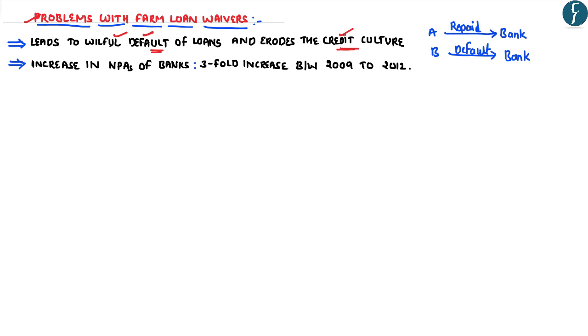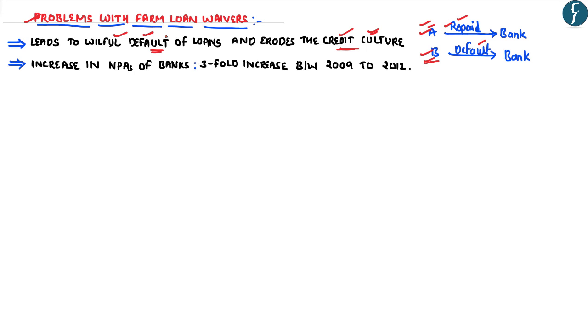Let's understand this concept of erosion of credit culture by an example. Let us consider two farmers, farmer A and farmer B. The farmer A has repaid the previous loans to the bank. However, the farmer B has defaulted on his loans. So when a government announces a loan waiver, such a loan waiver would be benefiting the farmer B. However, it would not be benefiting the farmer A. So in future, if farmer A takes loans from a bank, he would not repay the loans in the anticipation that the government would announce a loan waiver. So this clearly shows that the credit culture of the farmer A has got adversely affected due to the announcement of the loan waiver.